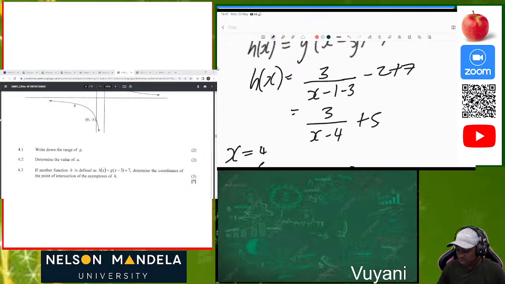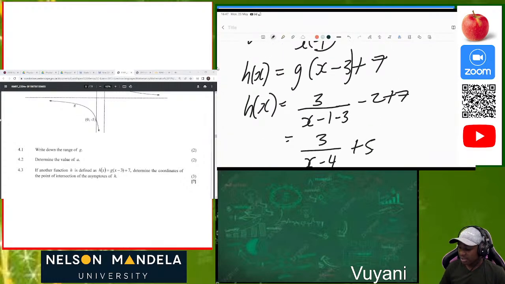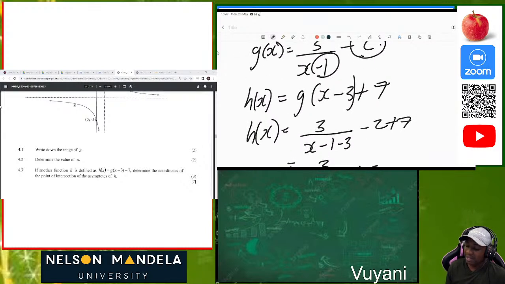So how did we solve this one? We were told that h of x is a function which is derived after g of x has been shifted 3 units. So when it's negative 3, we must know that it's 3 units to the right. The fact that it's a minus sign means 3 units to the right. So how does it affect? It only affects the value of p.